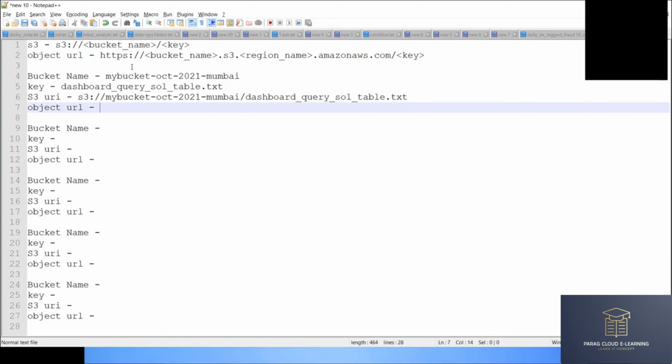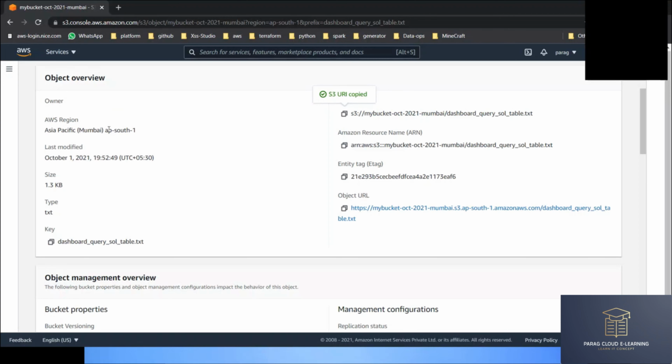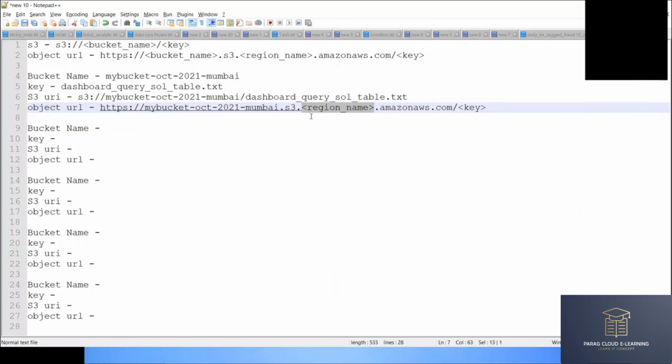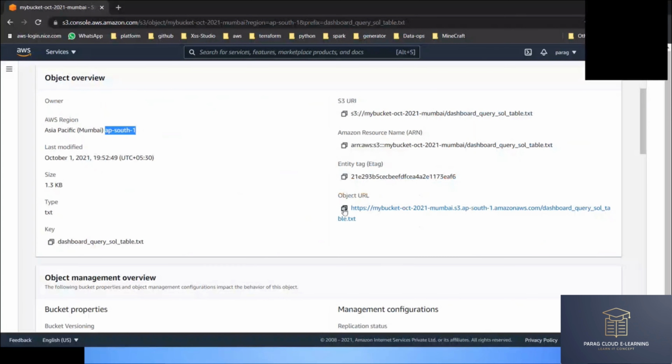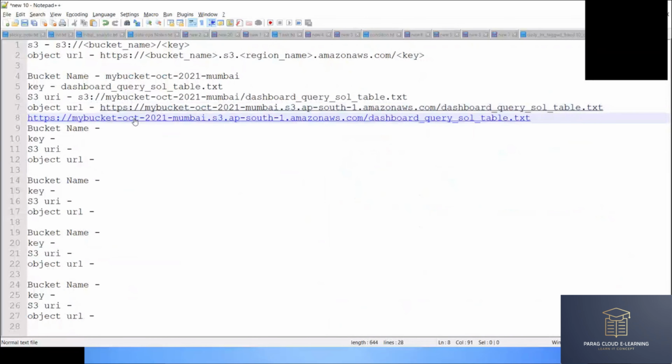Let's go and create the HTTP URL. This is my bucket name. What is my region name? Region name is Mumbai, but the code of Mumbai is ap-south-1. So I will paste ap-south-1, amazonaws.com slash key. So what is my key? This is my key. So the object URL is created. If you copy from the object URL and verify, it's the same.